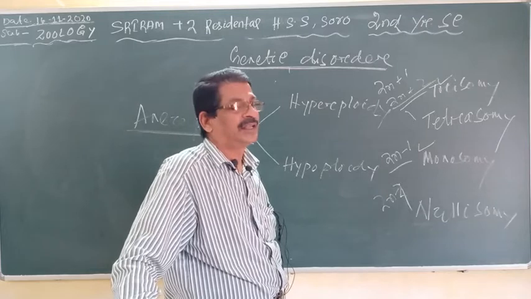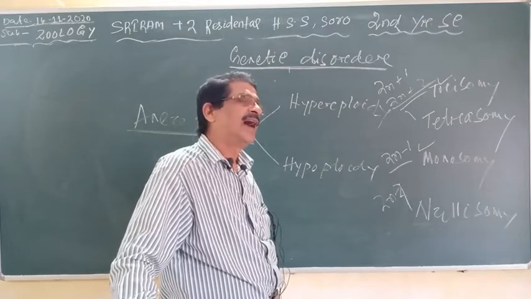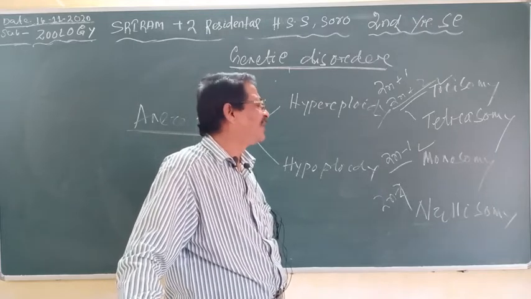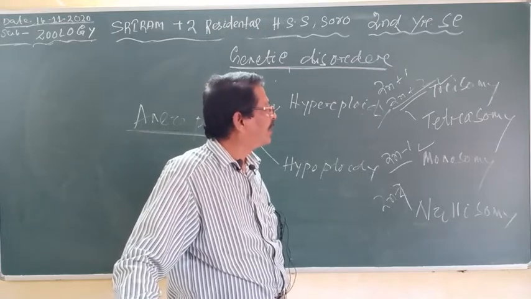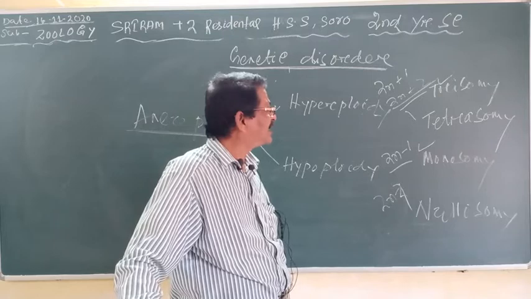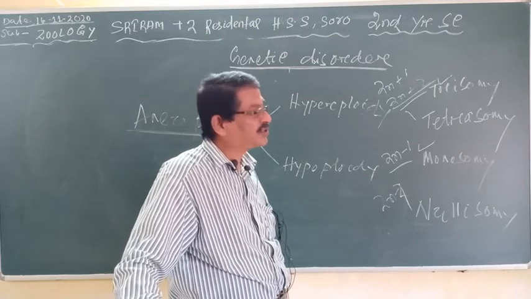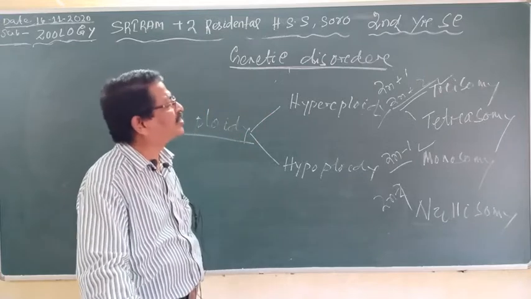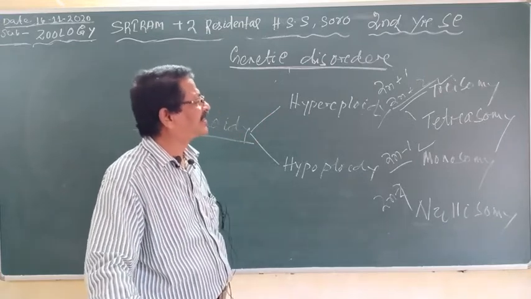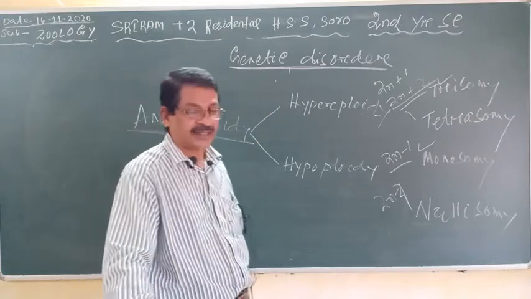In case of autosomal trisomy, that individual dies before birth.